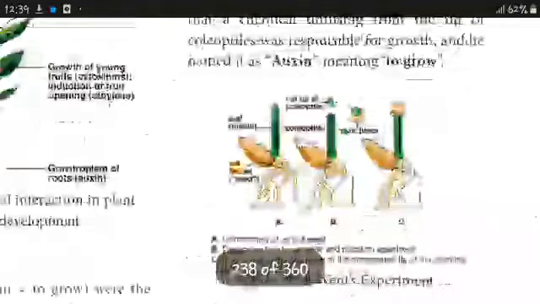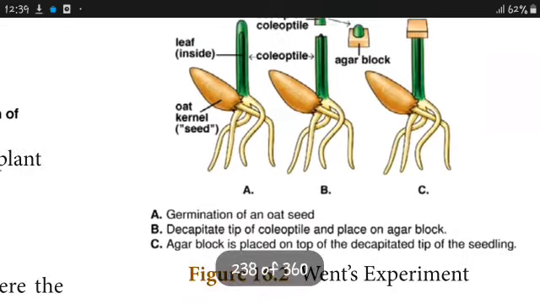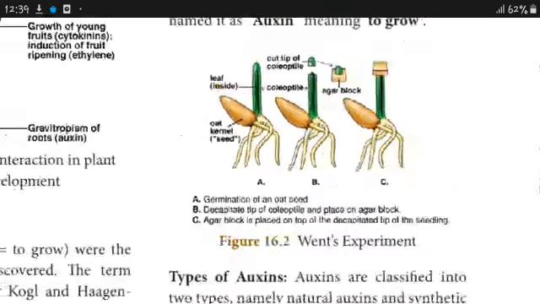See this. When you cut the tip of the coleoptile, it won't grow. When you place only an agar block, a solidifying substance, on the cut tip, it does not grow. But if the tip is placed freely on it, it grows. This is Went's experiment. It proves that auxins are found at the tip of the plant, and without it the plant does not grow. So auxins are found in the tip, and cytokinins in the root.